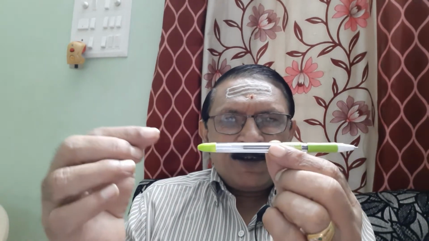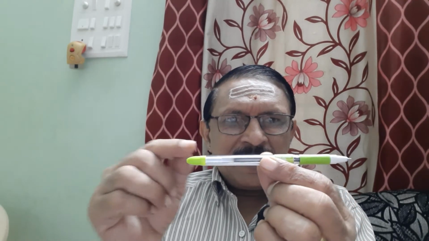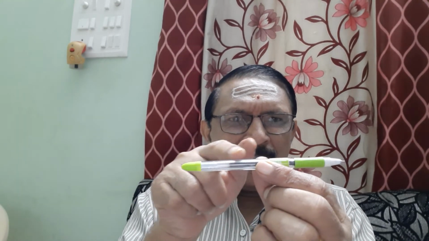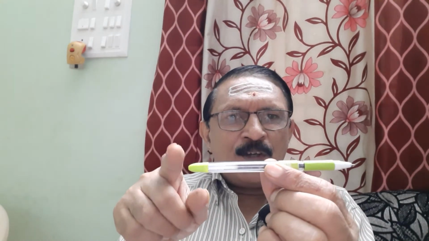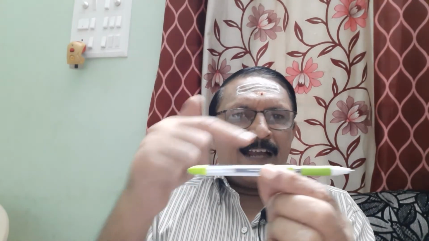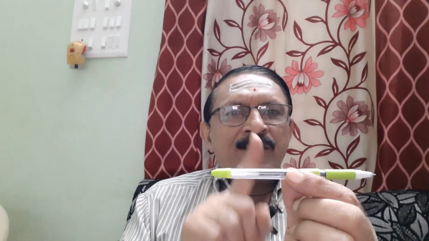I am again repeating. If this is a conductor and you give charge to it, because of the presence of a number of free electrons on the surface randomly moving, the charge you have given gets distributed across all corners of this conductor. Entire surface gets distributed. This is what happens in a conductor, right?